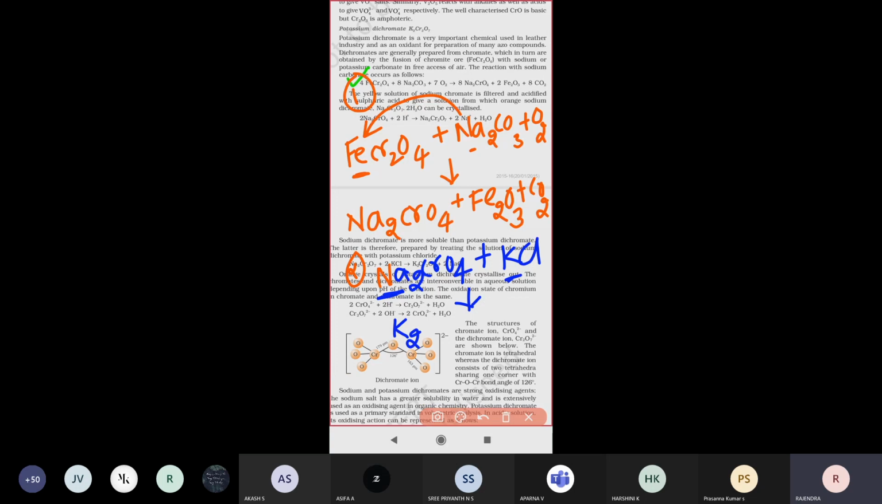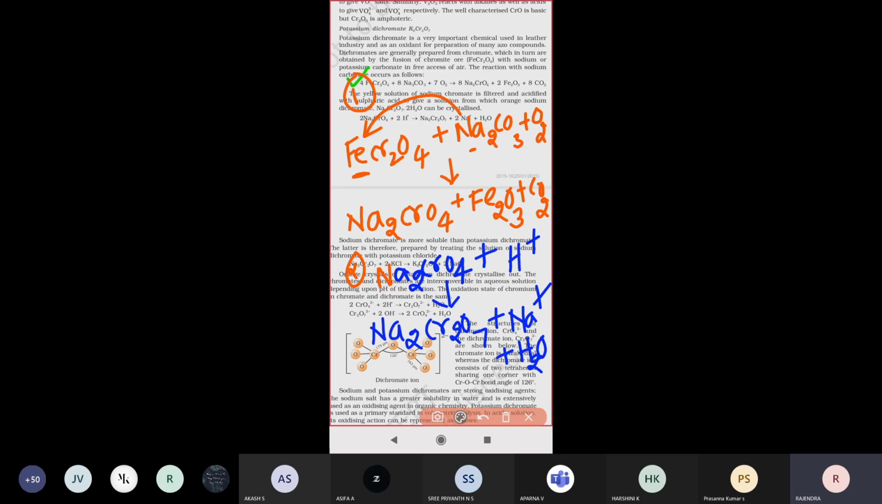Sorry, before going to the last step, one more step is there. Sodium chromate reacts with an acid medium, H plus ion. We can take either sulfuric acid or nitric acid. When treated with any one acid medium, sodium chromate is converted into sodium dichromate, Na2Cr2O7, plus sodium ion will be left and a water molecule is produced. So this is the second step.